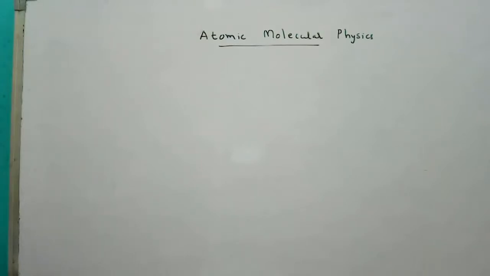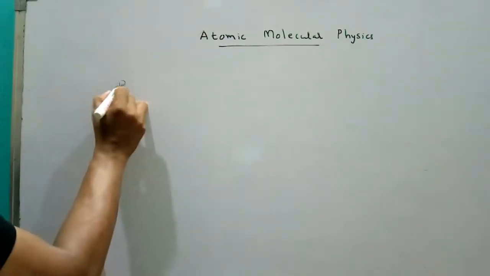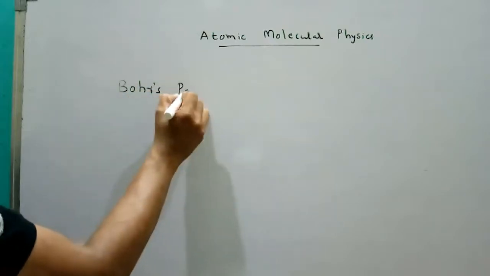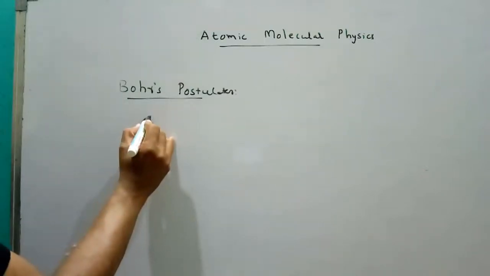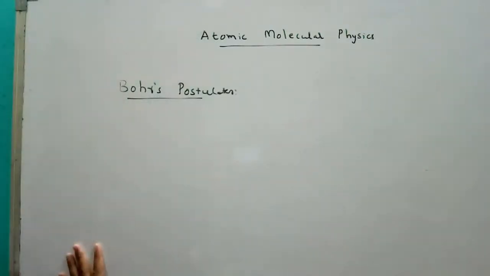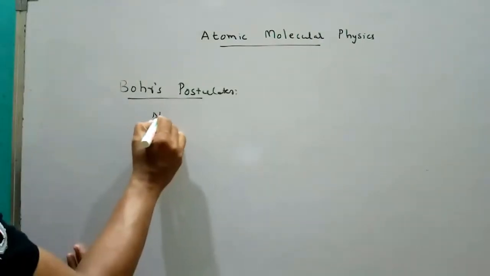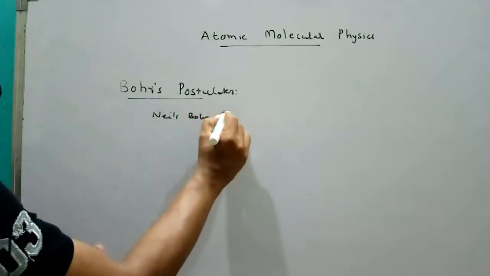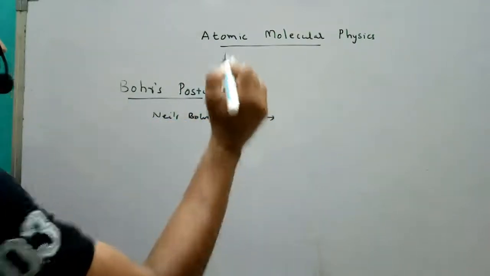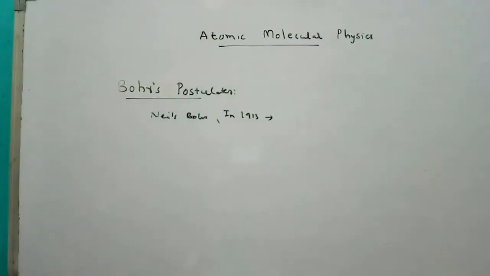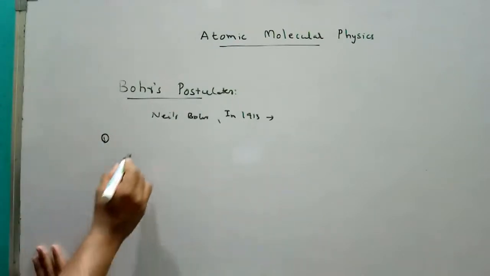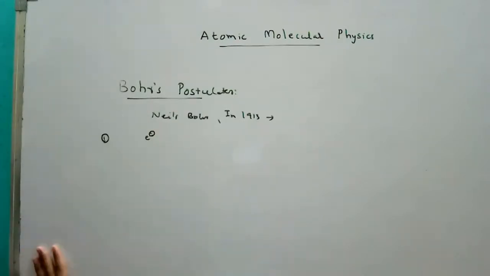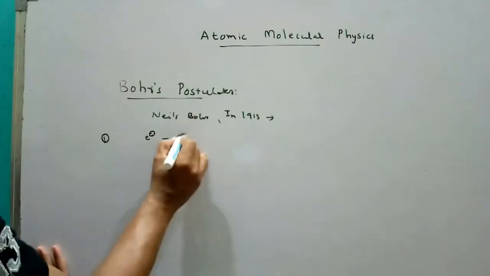Now I am going to discuss Bohr's postulates. See, Niels Bohr, I think you might know everything about Bohr's postulates, but I want to discuss them according to the syllabus. Niels Bohr in 1913 postulated some postulates. The first postulate is that an electron in an atom moves in a circular orbit.